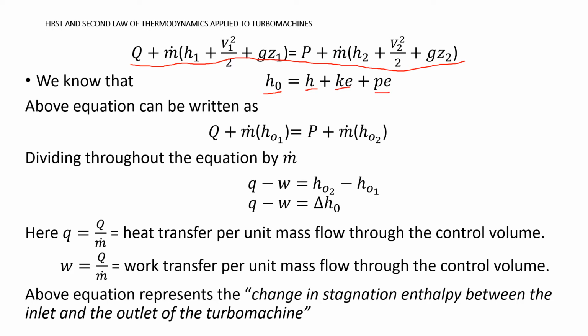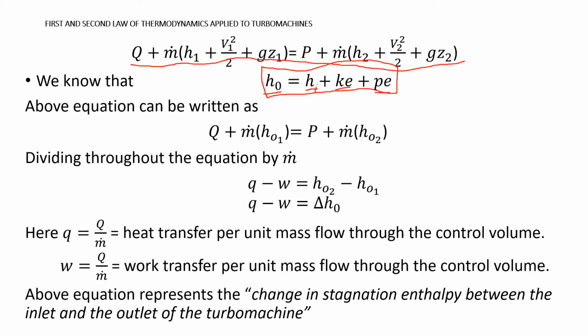Here I am supposed to write H suffix i, but usually we drop this suffix i. If I just write H, it means static enthalpy. We derived this equation in our previous classes, wherein stagnation enthalpy is the sum of static enthalpy, kinetic energy and potential energy.